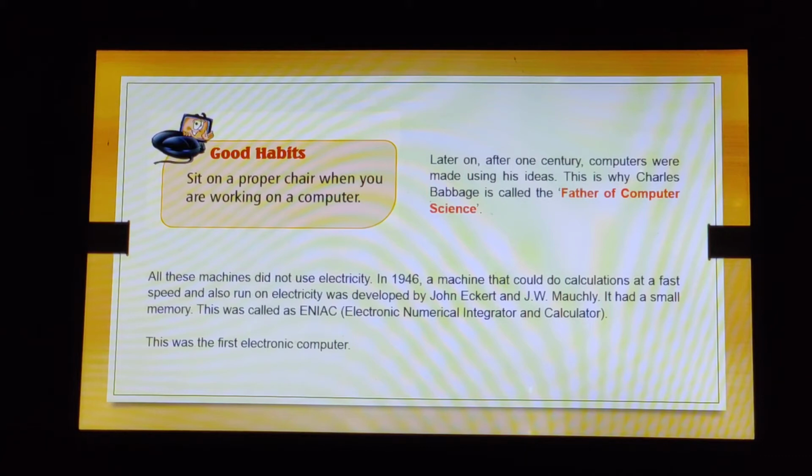Now before we go ahead, some good habits that should be kept in our mind, and that is sit on a proper chair when you are working on a computer. So your sitting posture has to be perfect, right? So that you do not have a problem with your backbone.